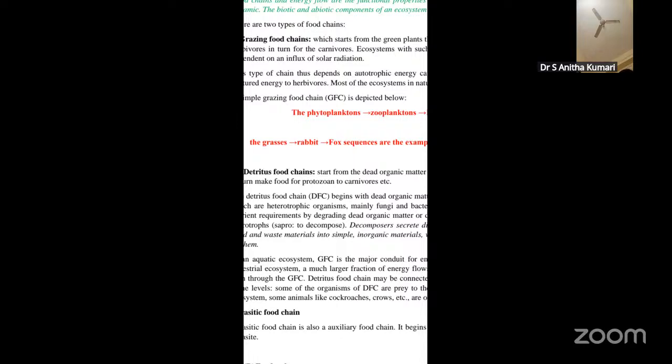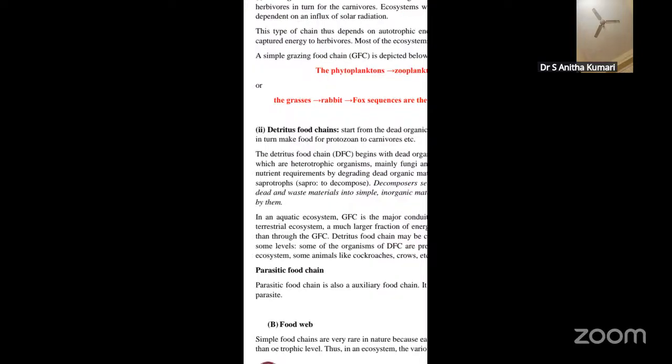Okay. Now we will see what is a food web. Coming to the food web, simple food chains are very, very rare in nature. Just now we have seen examples like a grazing food chain, or a food chain in a pond ecosystem. They're very simple. For example, phytoplankton being eaten by zooplankton, being eaten by small fishes, being eaten by big fishes.